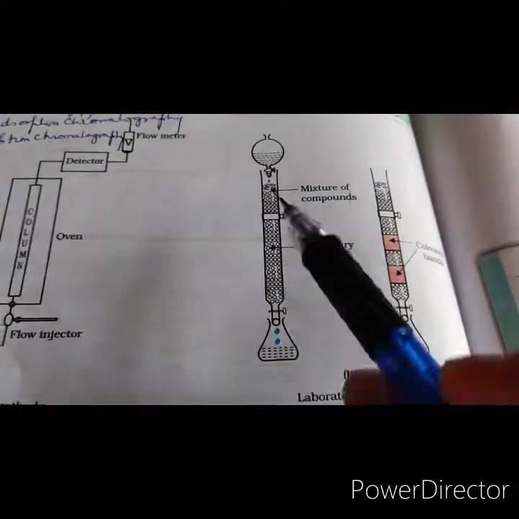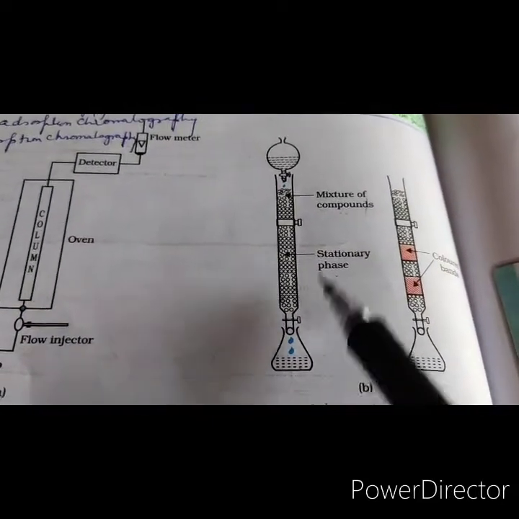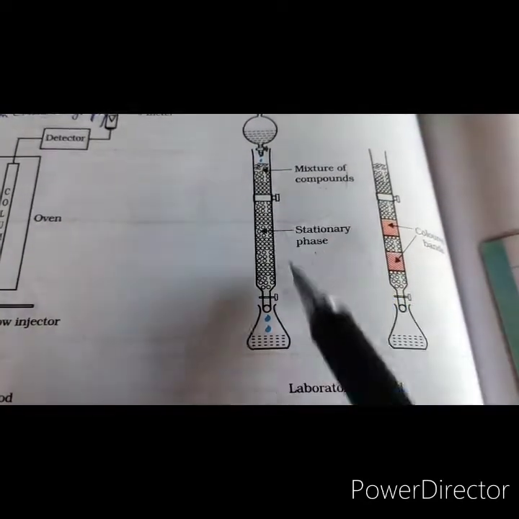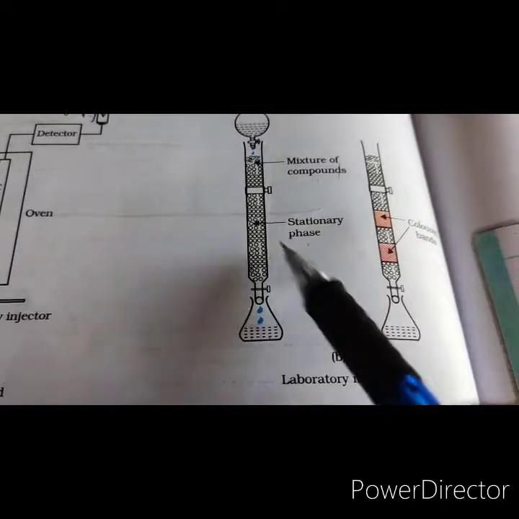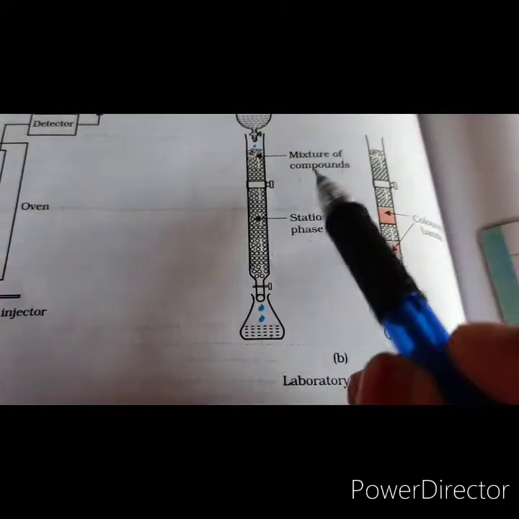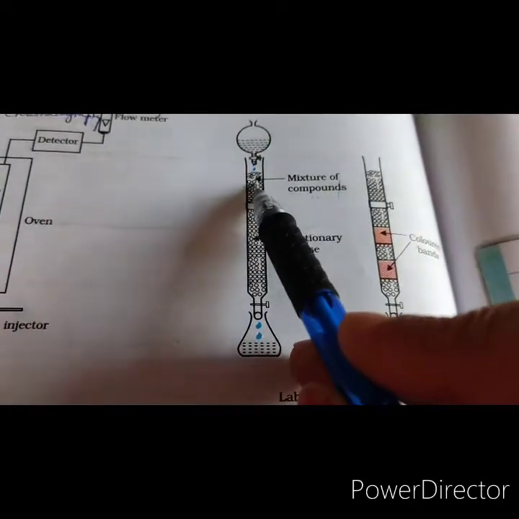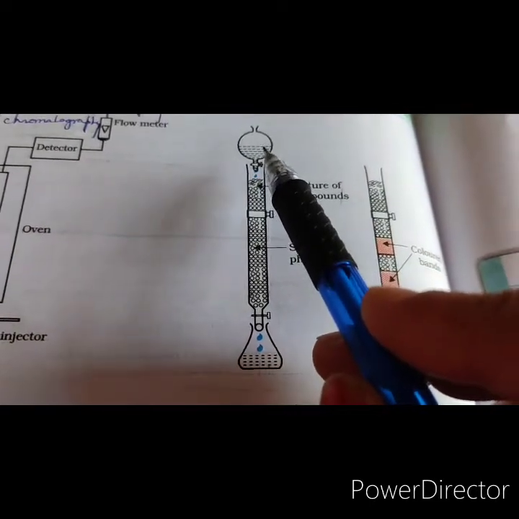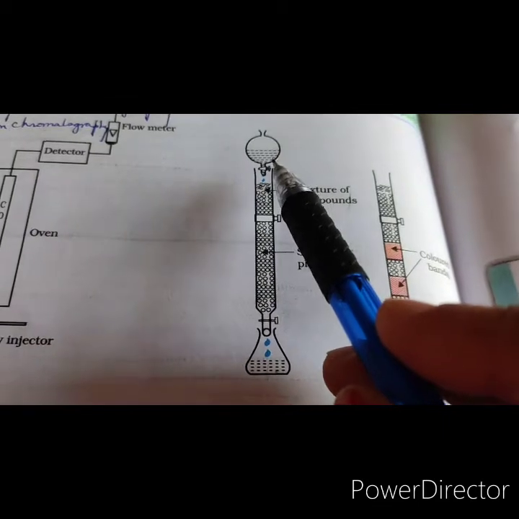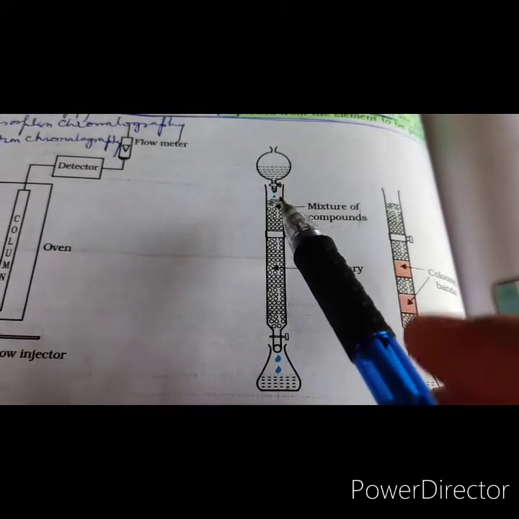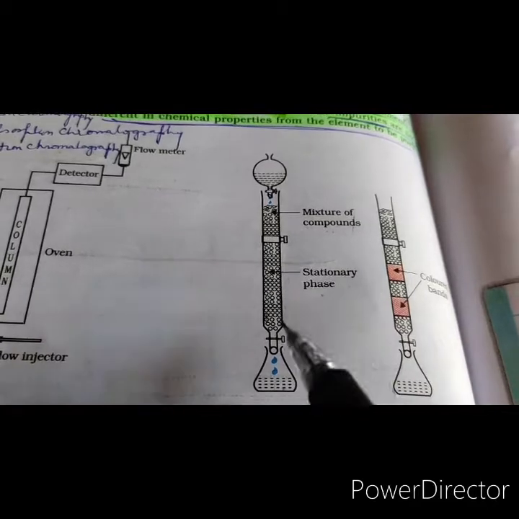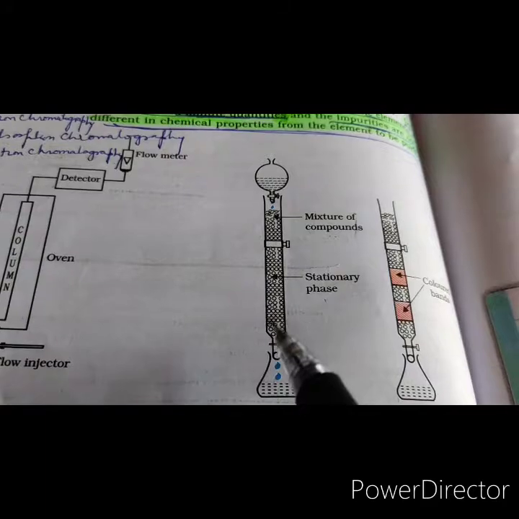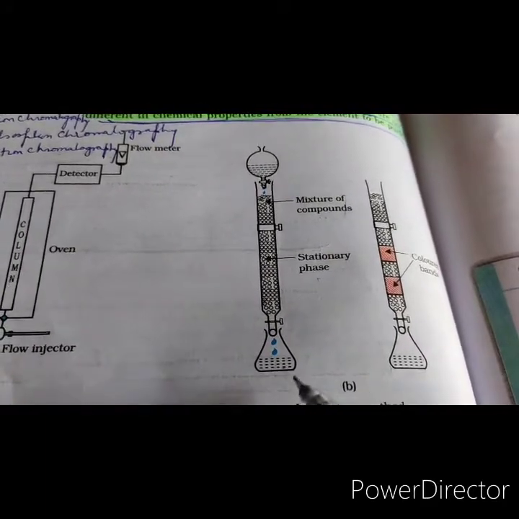Now let's see the column chromatography. In column chromatography there are two phases, the stationary phase and the mobile phase. This column is packed with alumina, so this constitutes the stationary phase. The mixture of compounds which we want to separate is kept here. And this is the mobile phase. It has a solvent or a mixture of solvents. The solvents are made to pass over this stationary phase, and they carry the different components of the mixture, and then they can be separated.